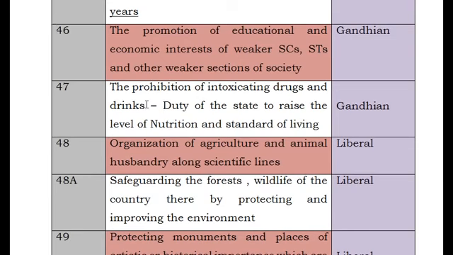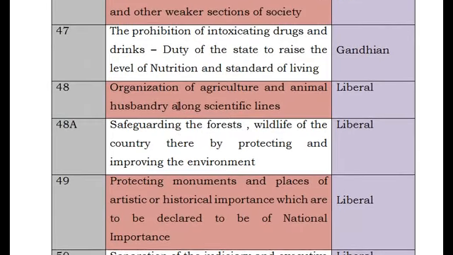And Article 47 is the prohibition of intoxicating drugs and drinks, so that the state should strive to raise the level of nutrition and standard of living. The state should increase the standard of living and ban intoxicating drugs and drinks. And Article 48 says about the organization of agriculture and animal husbandry along scientific lines. So the Green Revolution came into picture, and it fulfilled the aspirations of the farmers on scientific lines.